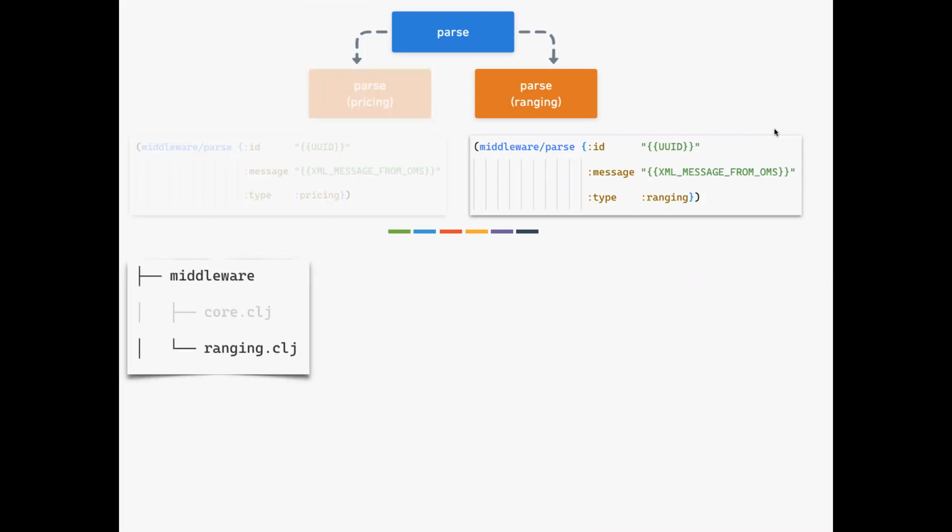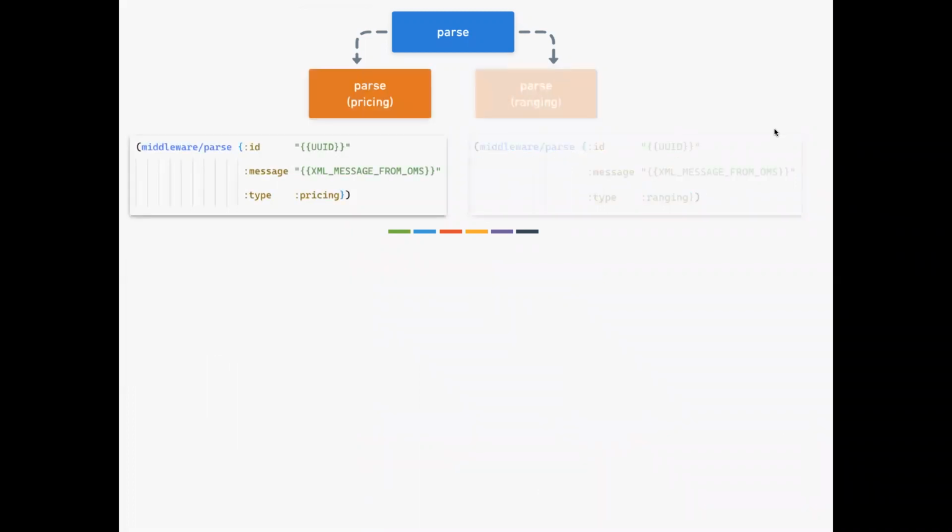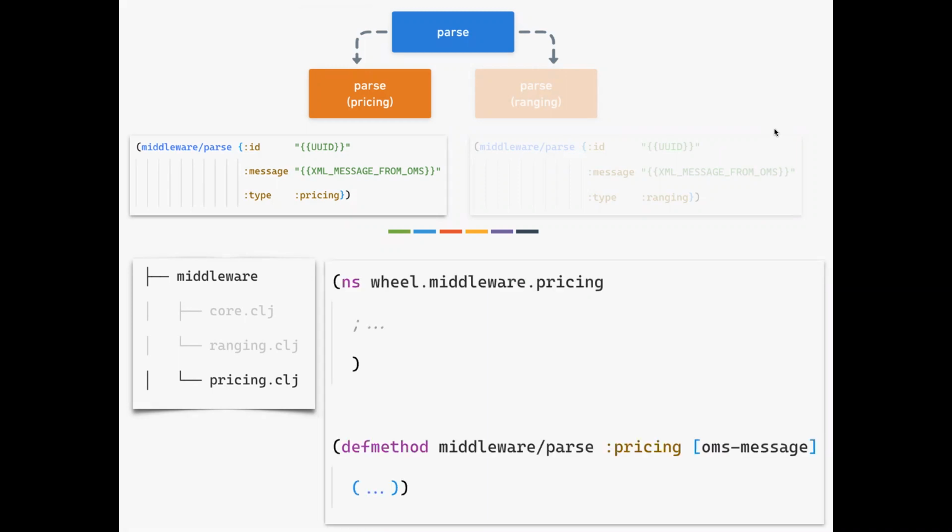So it is going to look at the ranging message, and it is going to call a ranging implementation of the function. So what I'm going to do right now, I'm creating another Clojure file called ranging. There I'm going to write the actual implementation of ranging. If you look at, I have the defmethod. It says the function, the method name, and what is the type it is solving. It is meant for ranging. Think of like an interface implementation. Like this particular implementation is meant for ranging. And the implementation of this function is immaterial, so I'm just leaving it as dots. As you might have guessed, what would happen for pricing? Very similar. In the same middleware, I will be creating another file called pricing. There I will be putting the pricing implementation.